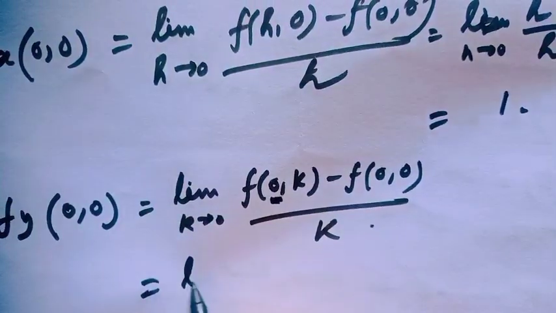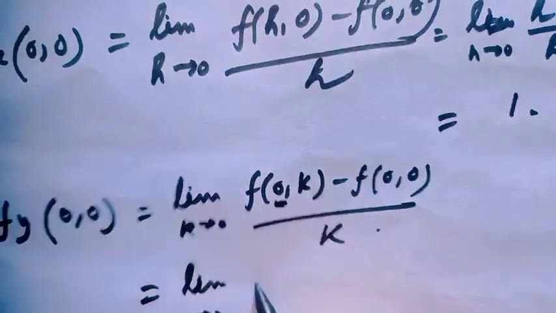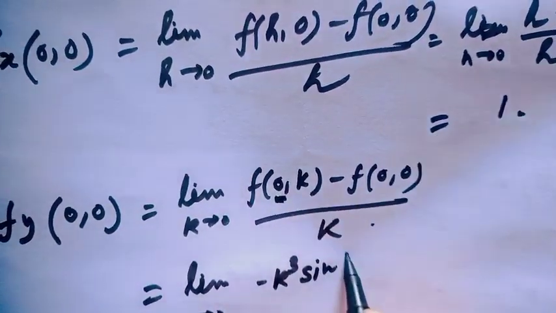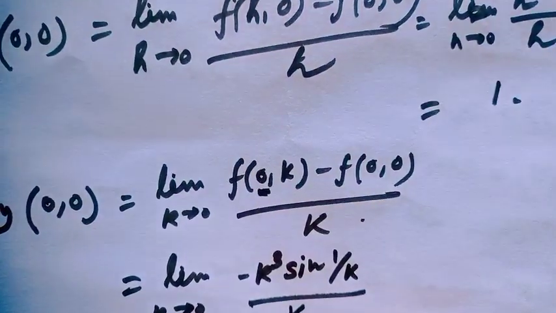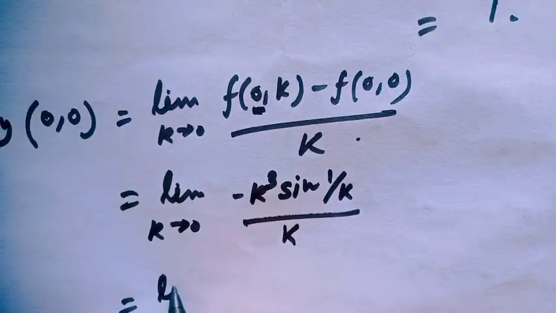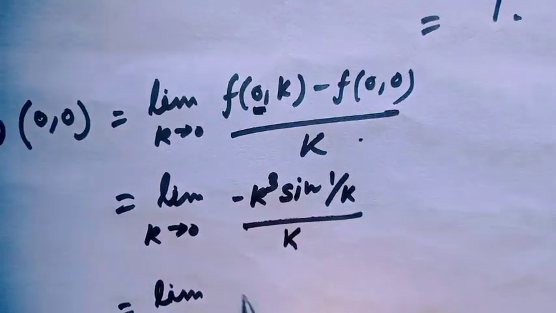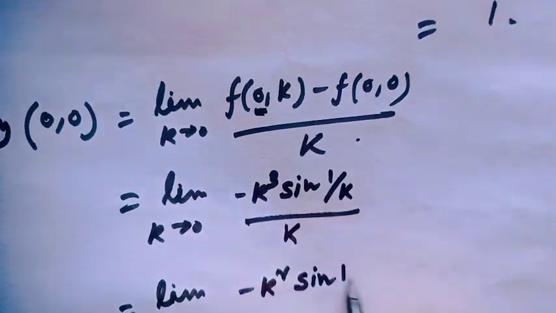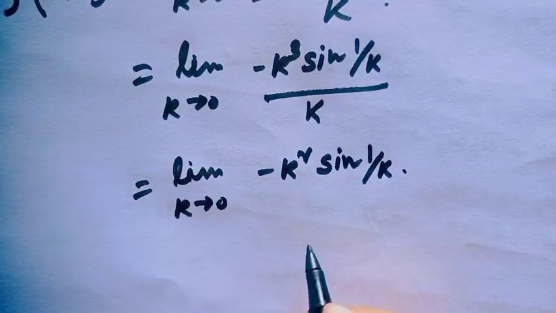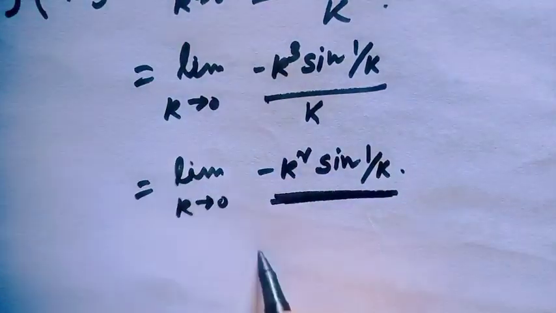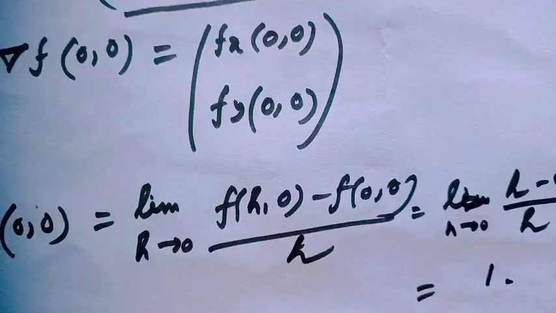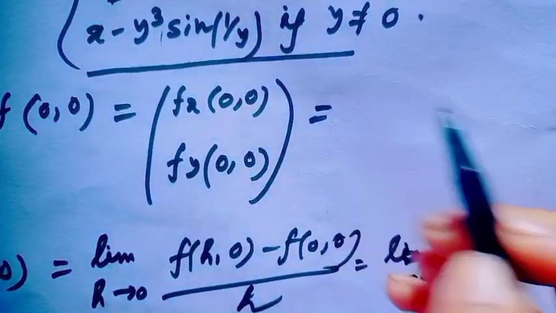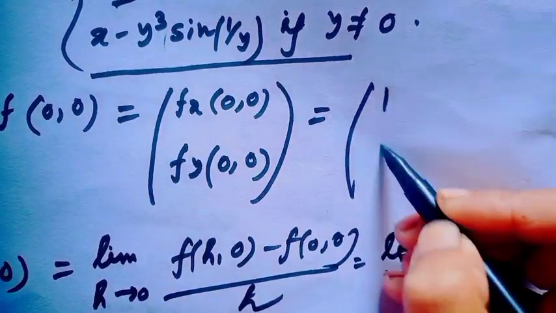At the point (0,0) the value of the function is 0. So this is limit k tends to 0 of minus k square sine 1 over k, and after applying the limit, this is obviously 0. Therefore, the gradient of f at the point (0,0) would be (1,0).